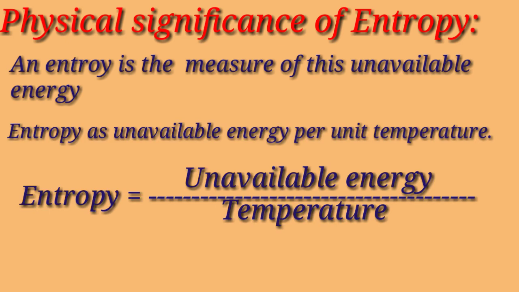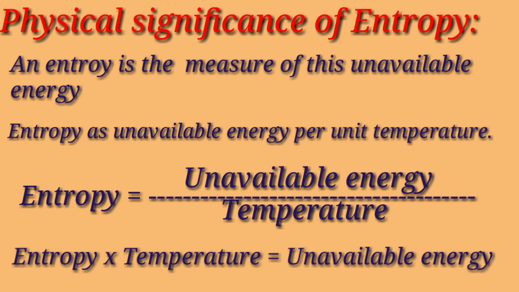In fact, we can regard entropy as unavailable energy per unit temperature, or entropy into temperature is equal to unavailable energy. So over here we can say that entropy is directly proportional to unavailable energy.